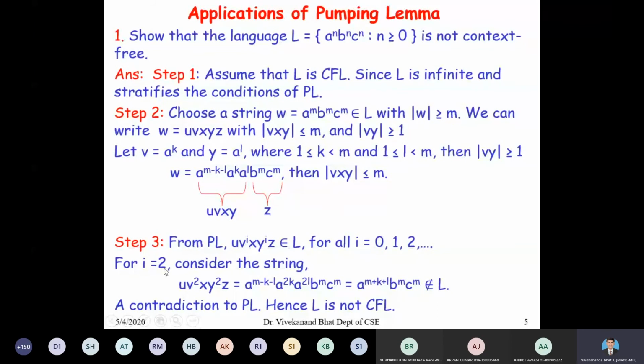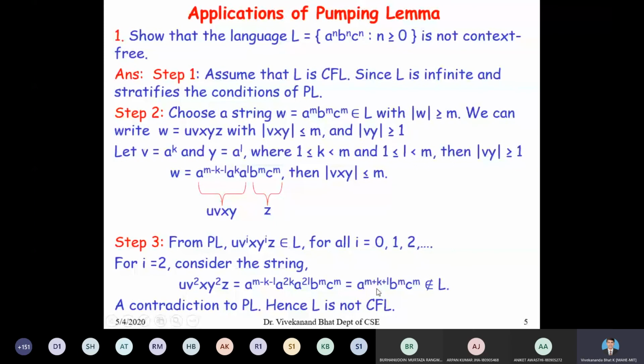One more thing, you can select i equal to 0 also, because we can select any particular i. For that particular i, we have to show that it does not belong to L. If I choose i equal to 0 here, what will you get? You will get u v to the power of 0, that is 1, x y to the power of 0, that is 1, into z. So you will get this as u x z. That means you will get a to the power of m minus k minus l, b to the power of m, c to the power of m.